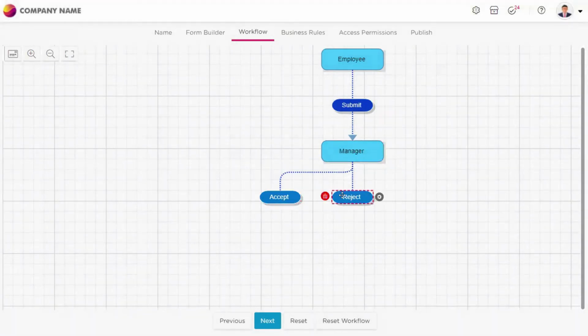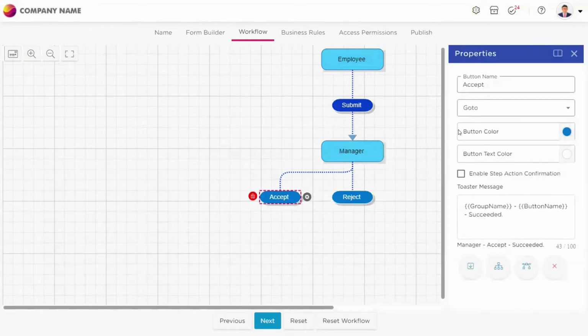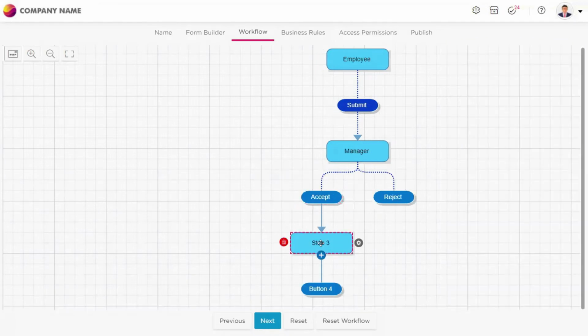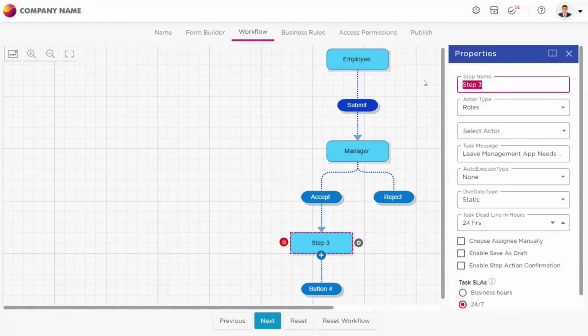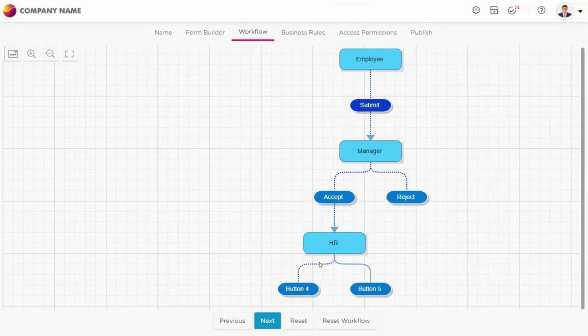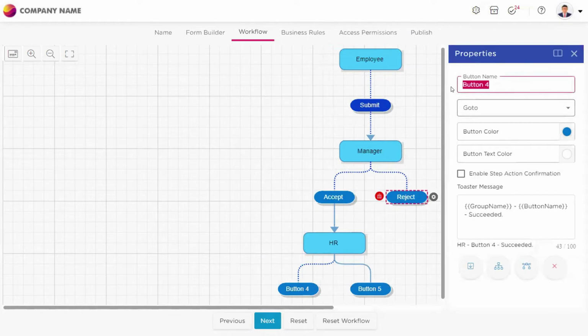The manager will either accept or reject the process. Once he accepts it, it should go to the next level, which is HR. It should go to the HR step for approval. HR will also have two options: either he can accept it or he can reject it. So this is how you can give the action buttons here. These action buttons will be shown to you when you are taking an action on that particular application.